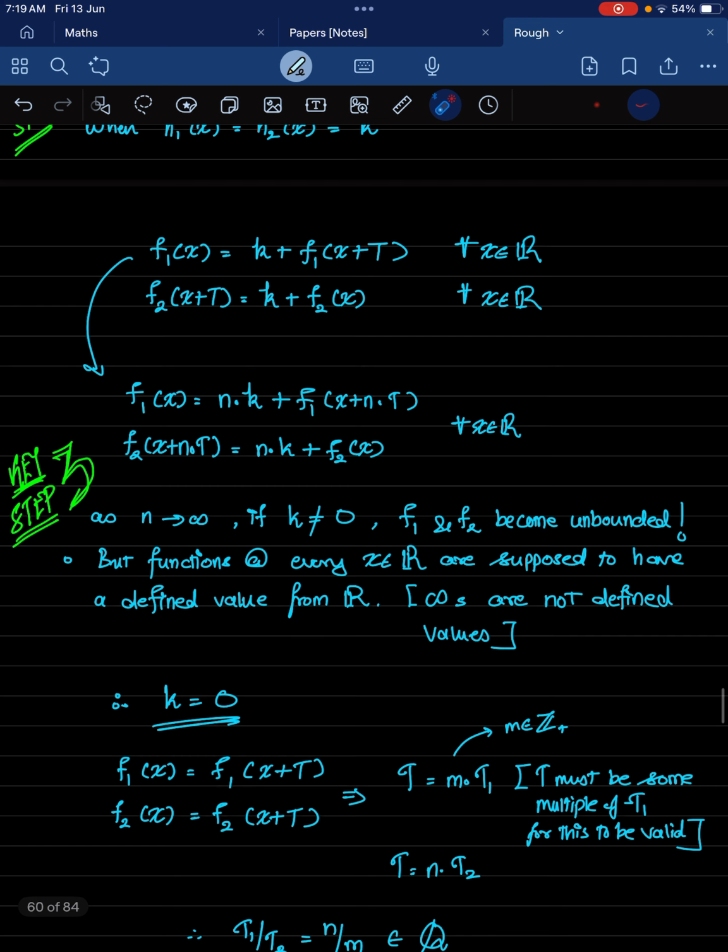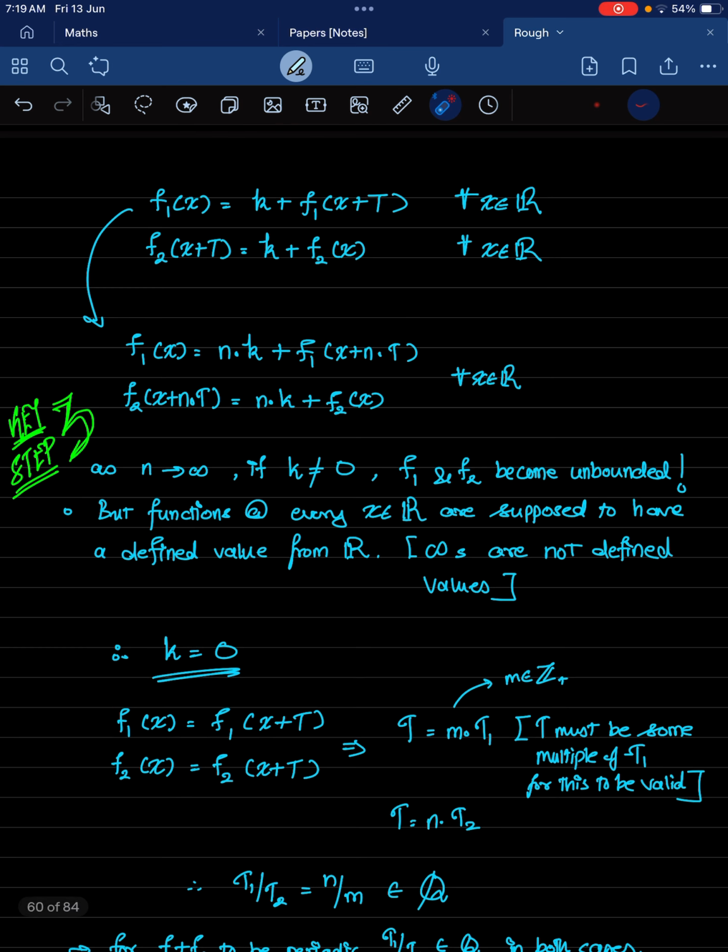Now notice that as n tends to infinity, the value of f1 of x will be f1 of x plus n times t plus n times k. So n times k will actually go towards infinity. So it will diverge in a way. Now the value of f1 is unbounded because of this. By unbounded, I mean it goes towards infinity or minus infinity, whichever you want to say.